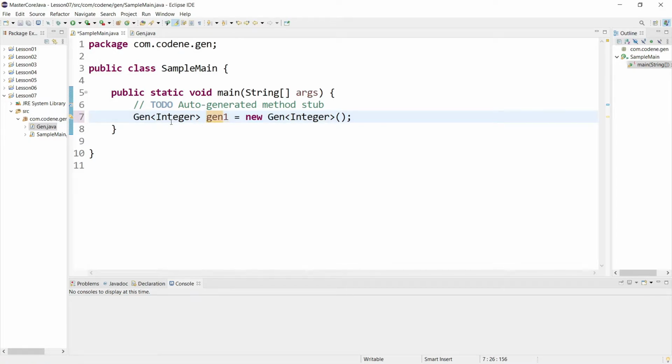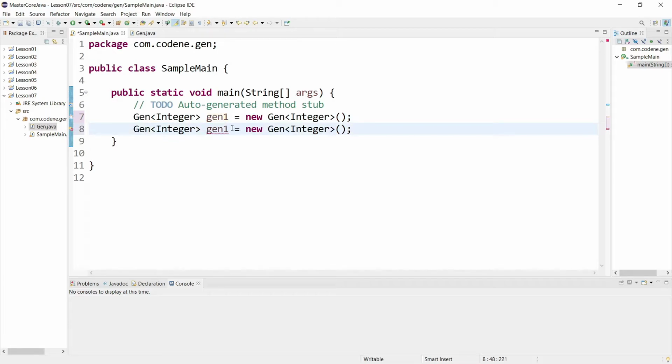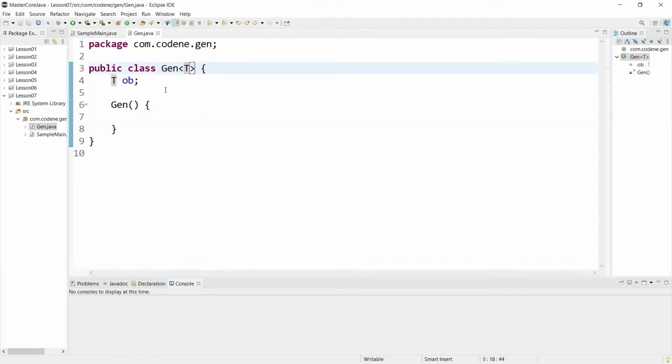Now let me just copy it and I will say this is gen2. All right, and here it will take a String. So now this T will start acting like a String. Okay, so that is how your generic works.